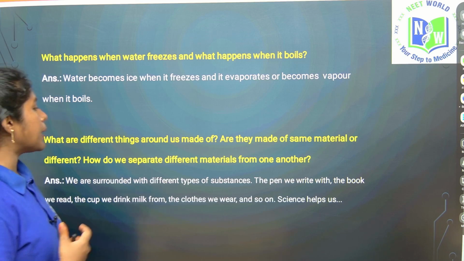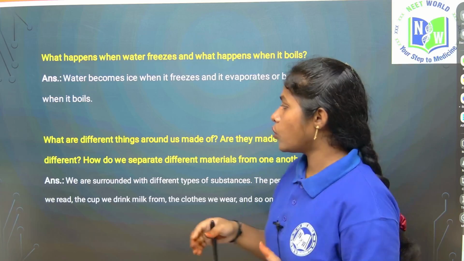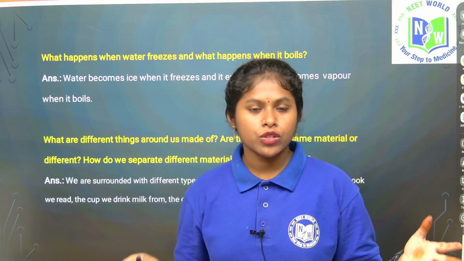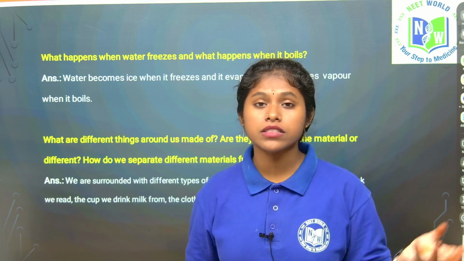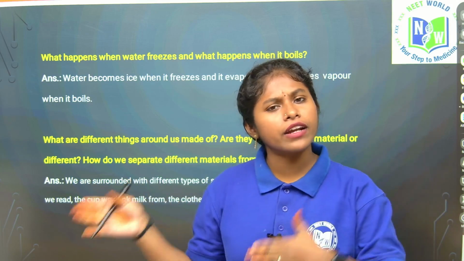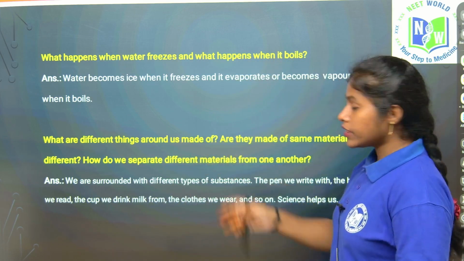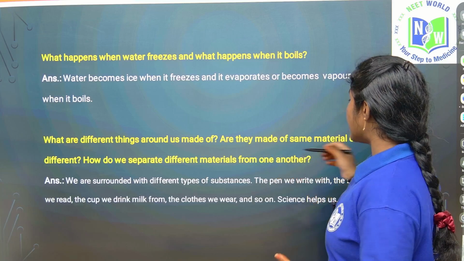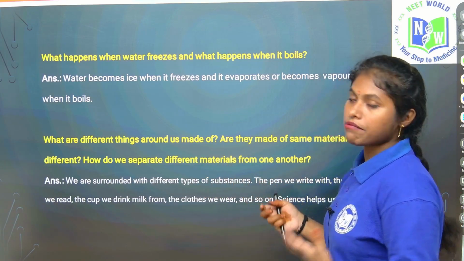How do we separate materials from one another? They are saying, we are surrounded by many different materials, right? While studying, you will take books, pens, pencils, eraser, sharpener. They are made up of different kinds of things, right? So they are asking only that: what are the different things around us made up of? Simple. Are they made up of the same material or not? And how do we separate different materials from one another?